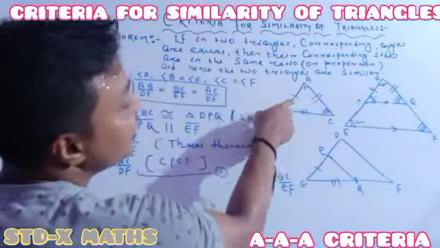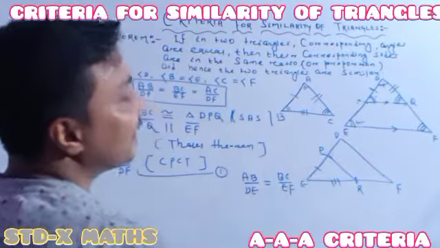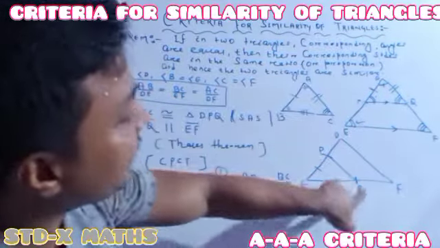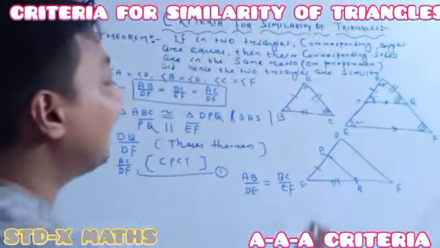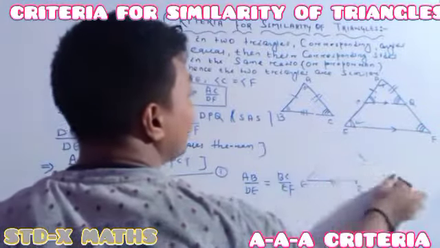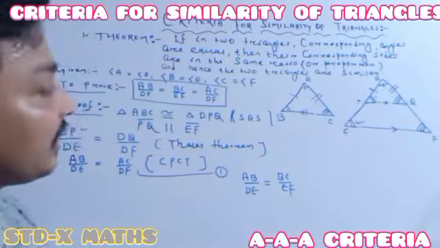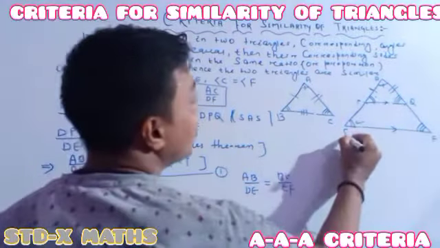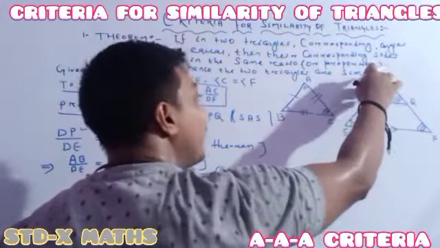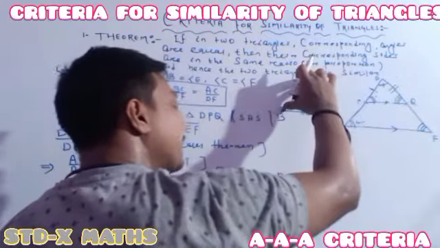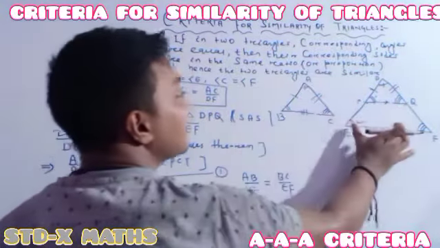Whenever I copy this one on this one and this one, you will get AB divided by DE the same as BC divided by EF. Just like the previous one, where PQ was drawn, in the same way I draw a line here so that this length is the same as this length and this length is the same as this length.